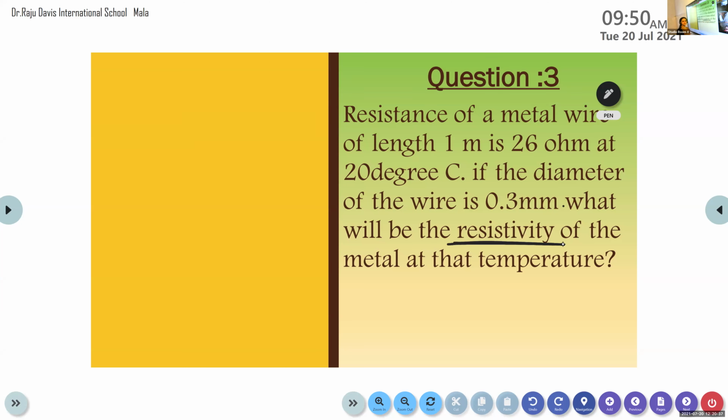In order to calculate the resistivity, only one equation we are studying in this class. Only one equation we had discussed here. So what is that equation? Rho is equal to RA by L. Yes, very good. Can you differentiate each term in this equation, where R is the resistance, A is the area of cross section, L is the length. Okay. And what are the parameters provided here?